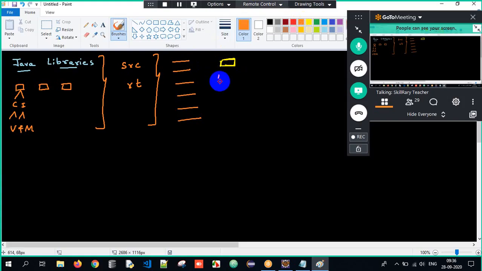Very good. But what is the speciality about the Object class then? Object is the supermost class in Java. Every class will have Object as the superclass, so Object is inherited by every class. That is why it is called the supermost class in Java. And this Object class had 11 methods. What were those? toString method, hashCode method, equals method.